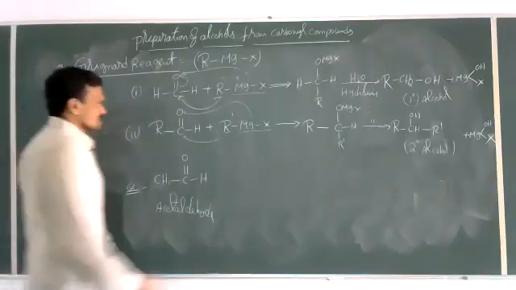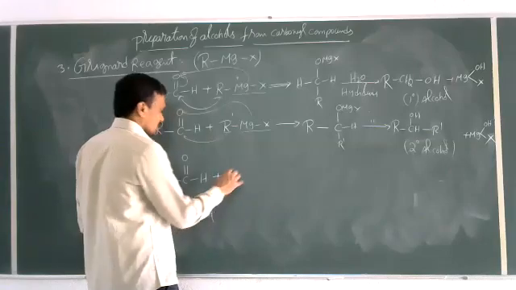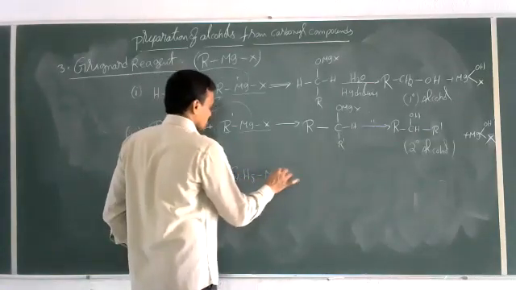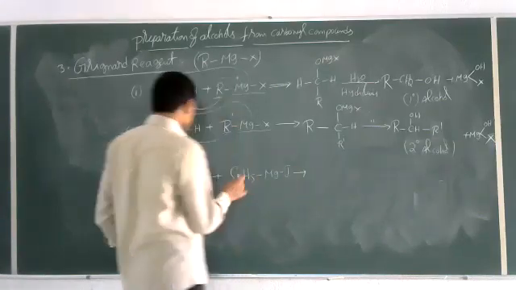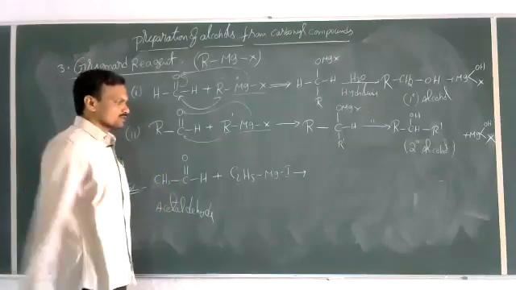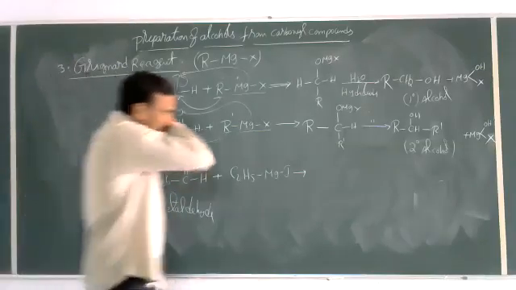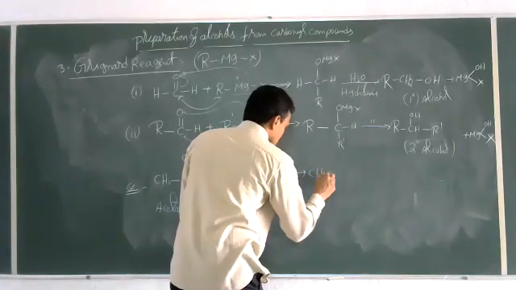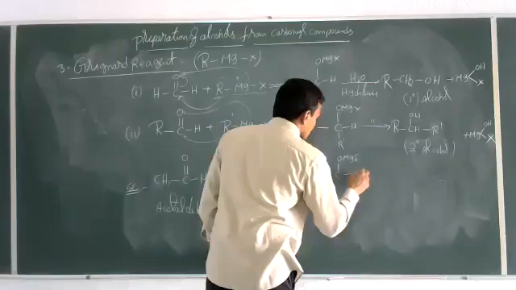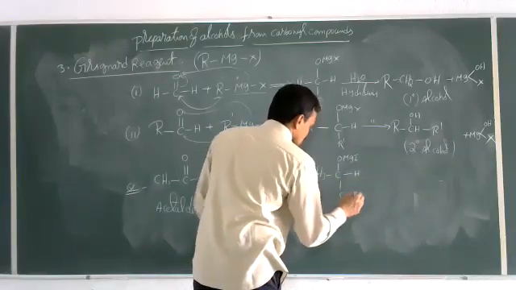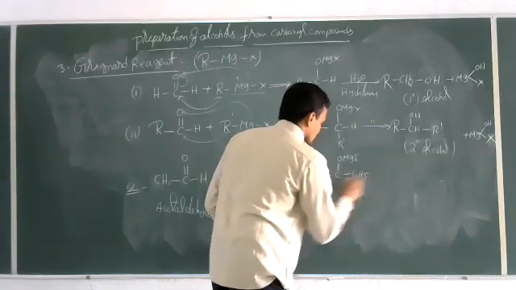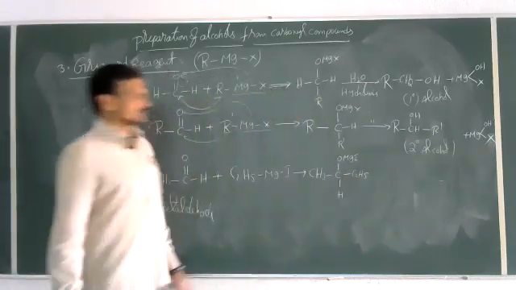Now this acetaldehyde is allowed to react with ethyl magnesium iodide, to differentiate both alkyl groups, or you can take the same, methyl, any group you can take, no problem. So it is allowed to react with ethyl magnesium iodide. Then what is the product formed here? CH3 CH(OMgI) C2H5.